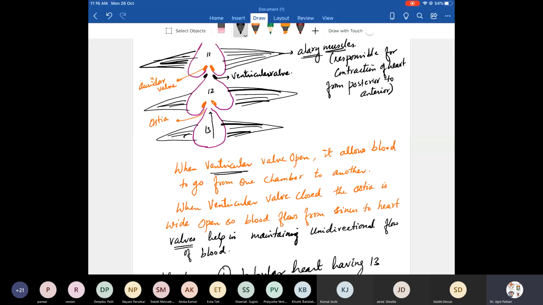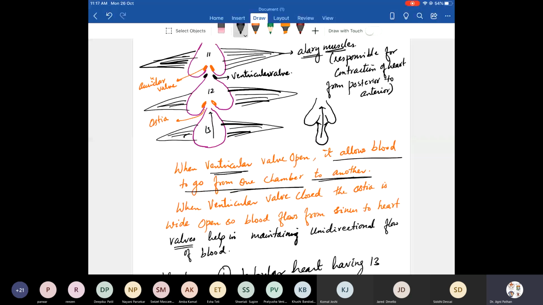Whenever the ventricular valves open, what happens? You need to imagine this. If this is chamber 1, and the ventricle valves open, when the ventricle walls widen, what happens? The blood from the 13th chamber moves to the 12th chamber. That is what it says. It allows the blood to go from one chamber to another when the ventricle valves open.